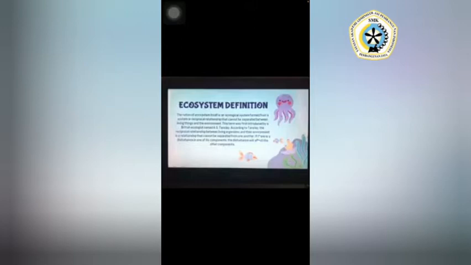According to Tansley, the reciprocal relationship between living organisms and their environment is a relationship that cannot be separated from one another. If there is a disturbance in one of its components, the disturbance will affect the other component.